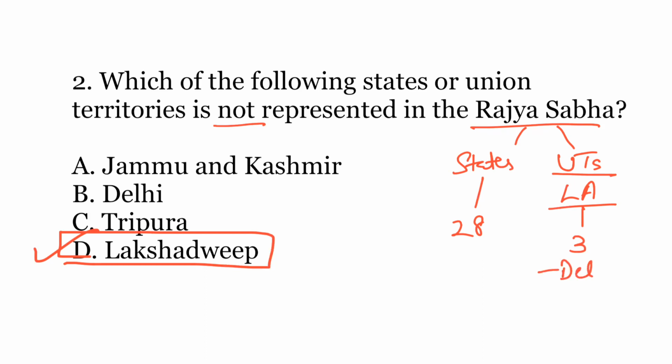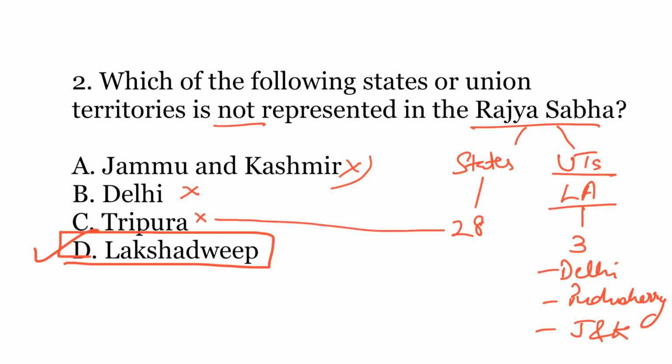So there is Delhi, then there is Puducherry, and then third UT with legislative assembly is Jammu and Kashmir. So Delhi, Jammu and Kashmir are UTs with legislature, and Tripura is simply a state out of these 28. So in these 3, there are members of legislative assembly. Therefore, these 3 states or UTs are represented in the Rajya Sabha, whereas Lakshadweep is a UT without a legislative assembly. Therefore, it is not represented in the Rajya Sabha.